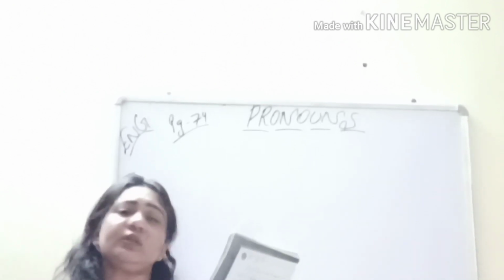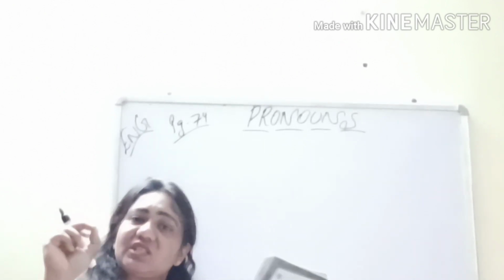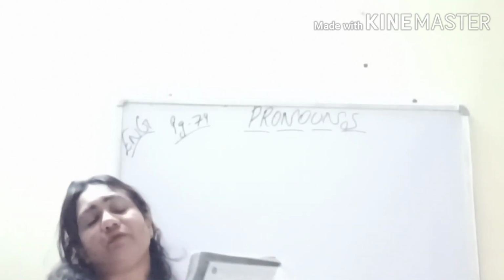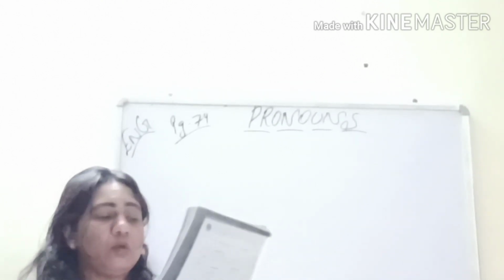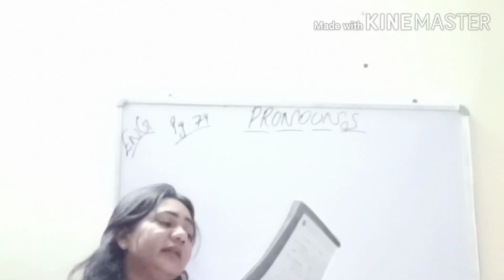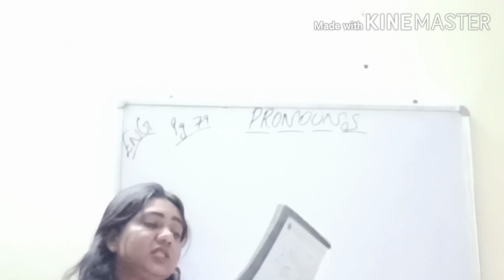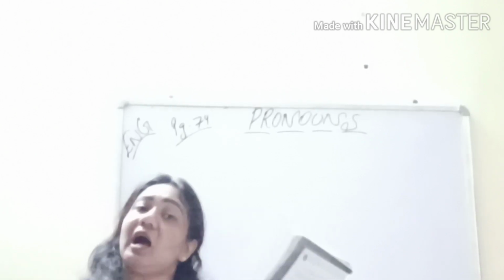So let's start with this paragraph. You will just write P for personal, D for demonstrative, PO for possessive and I for interrogative with pencil in your books itself. So let's start. Ram and Shami were cousins. One day they returned home after playing outside.